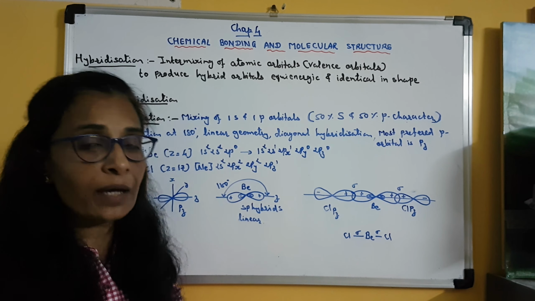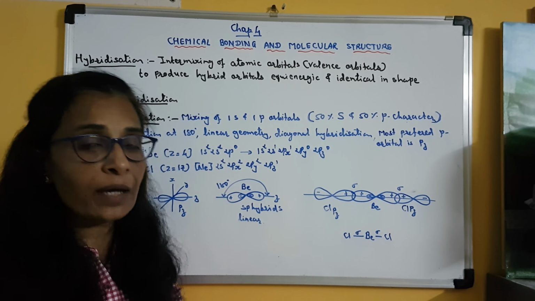Clear? So now for two chlorine atoms, there is no confusion, because they have to give their electron in orbitals which are equi-energic. Clear? And they are identical in shape also. So now the task of the chlorine atom has become easier. So these are the pz orbital of one chlorine atom and this is the pz orbital of another chlorine atom.